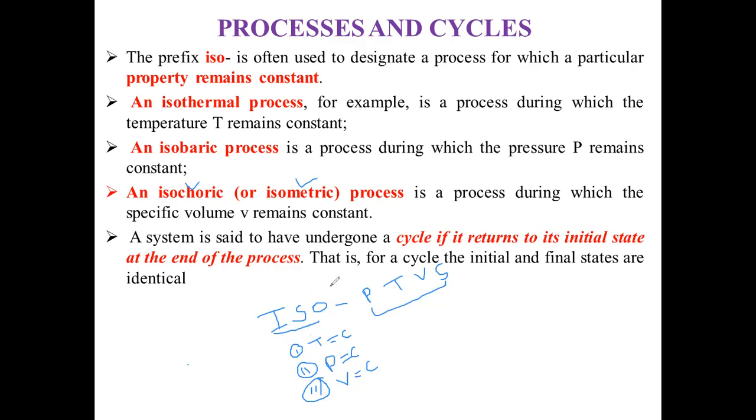When entropy remains constant, this is known as isentropic process. So these are the different types of processes. We will discuss these processes in detail in the next lecture. This is just an introduction about the processes. Now we will move towards the next topic.